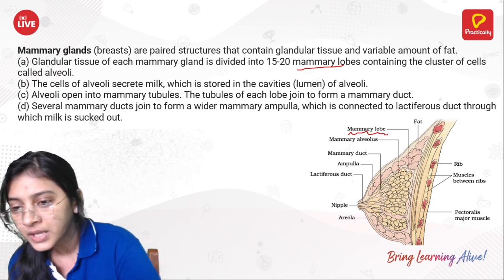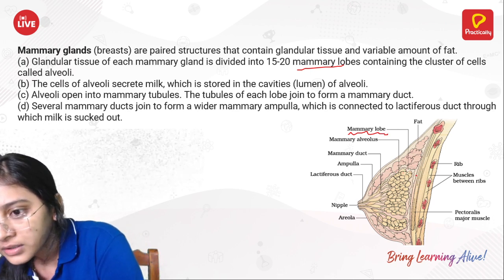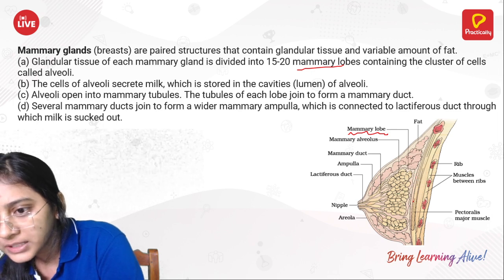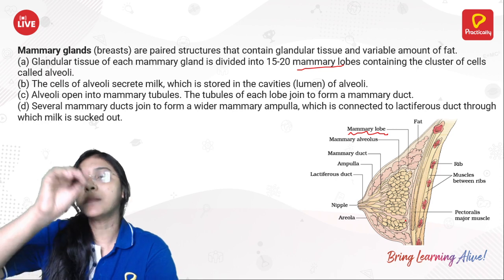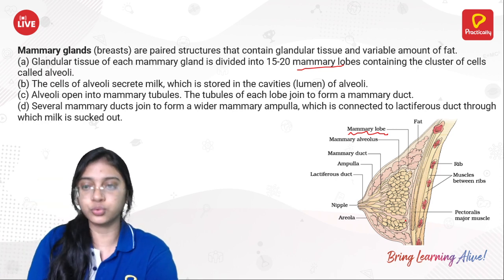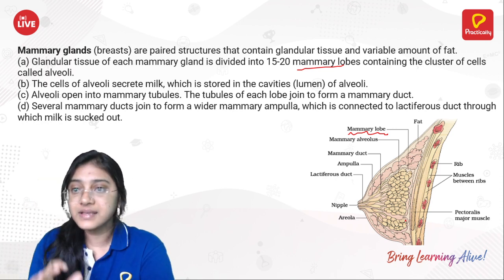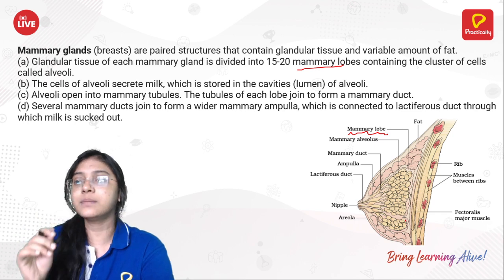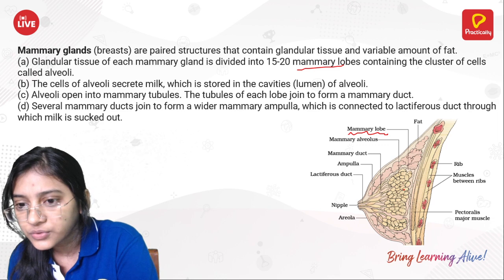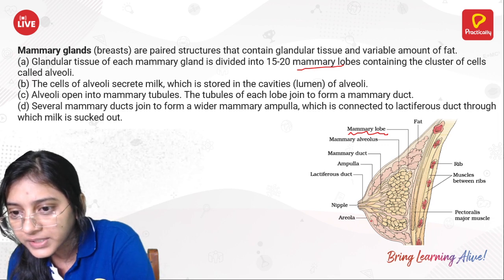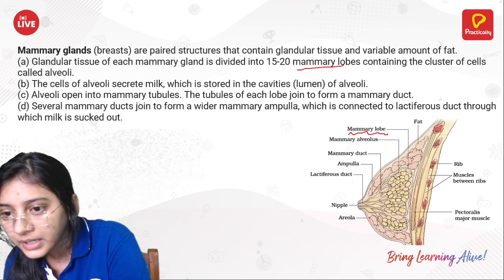Can you see some mammary lobes over here? Such mammary lobes are present, 15 to 20 in number, in the mammary glandular tissue. And these mammary lobes contain clusters of cells called alveoli. Can you see the alveoli over here?